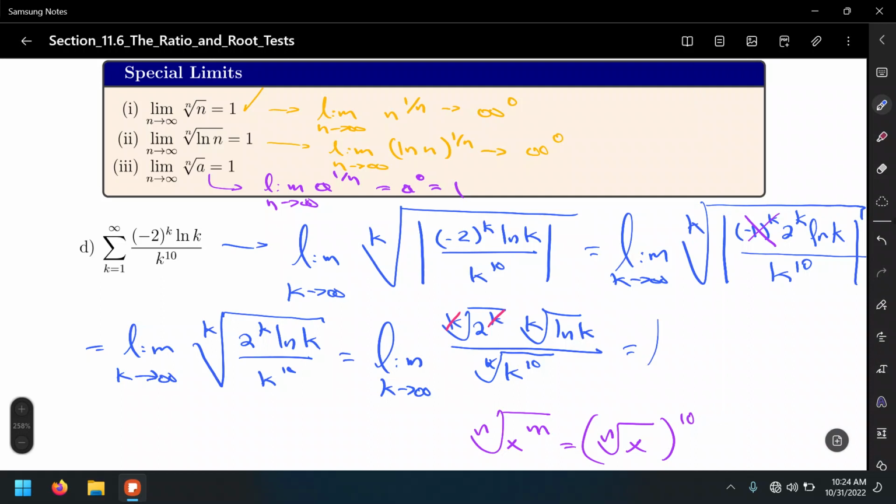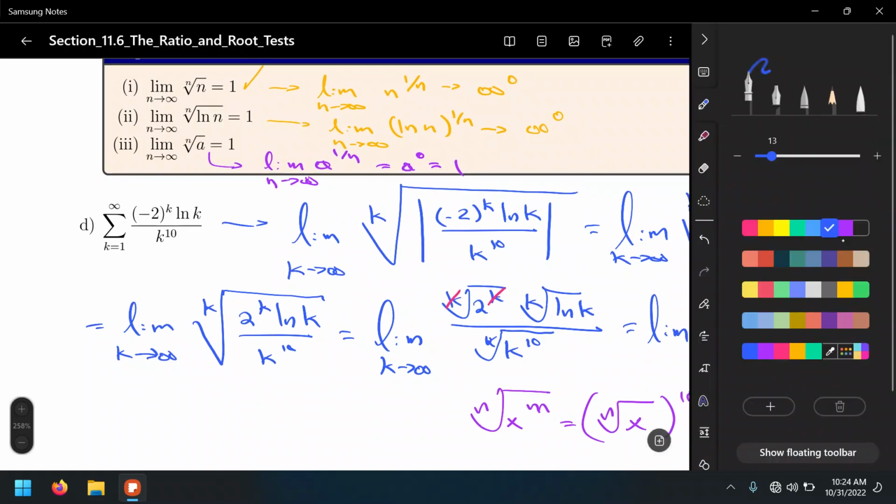So this is equal to the limit, okay, that gets the 2, kth root of ln of k, which is actually this special limit, and that's kth root of k, the whole thing to the 10th power. Alright?